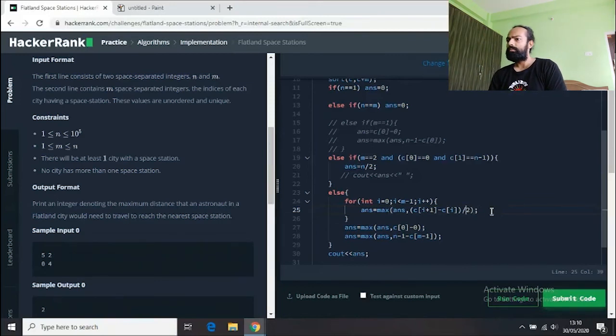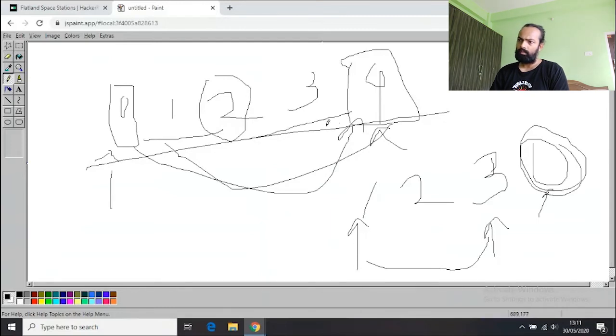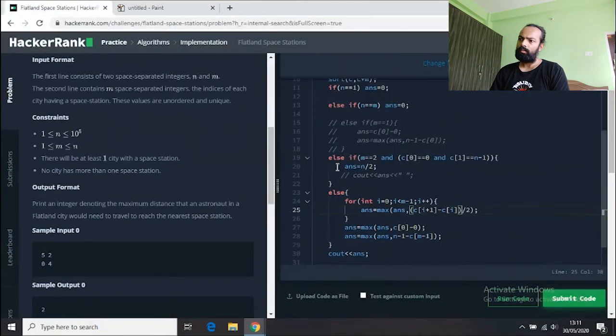Okay, here I would like to say, if I was solving this question some months back, I would not have included this divide by 2 in my earlier solution. I would simply do c[i+1] minus c[i]. Why do I feel that? Because I was trying to find the distance between them, but I would not have analyzed that if I have to travel from, for example, 4 to 0, sorry, if a city has to select either of the two, 0 or 4, it will travel only one way, not both ways. So that's why I have done the divide by 2. It's just that when you solve these kinds of questions more and more, you get these kinds of tricks. When you solve, you know how to do them.